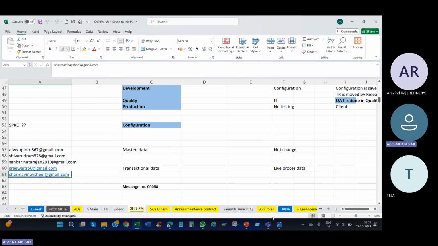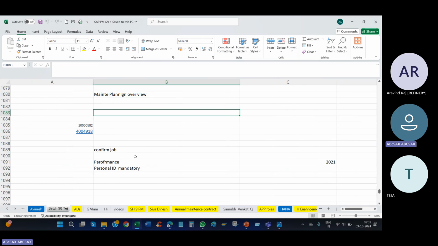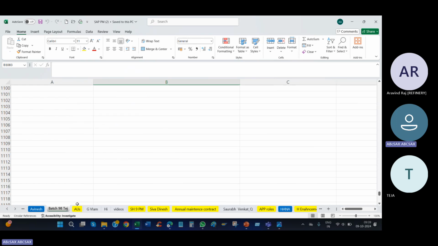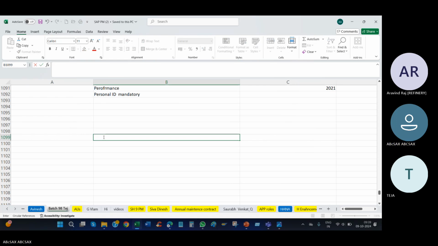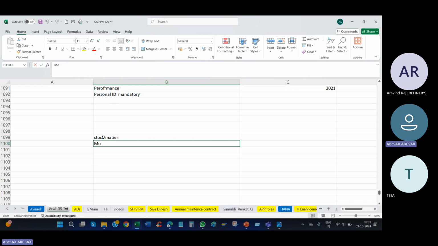Where is our sheet? I think this one. Is this our sheet? Yeah, I think so. So three flows we are going to see: stock material, non-stock material, and services. These are the three flows of PM to MM integration.